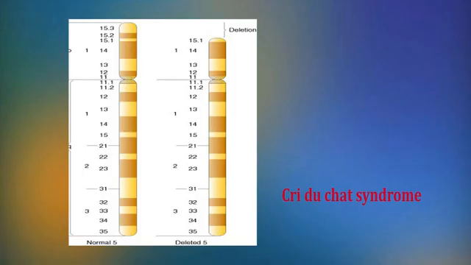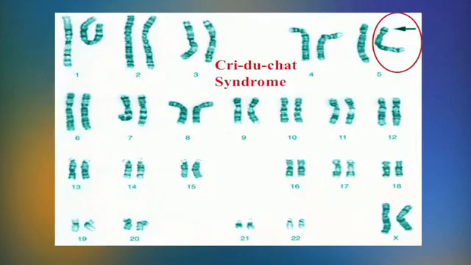One example is Cri-du-chat syndrome. This is mainly caused by heterozygous deletion of the tip of the short arm of chromosome 5. Hence, it is also known as 5p minus syndrome.